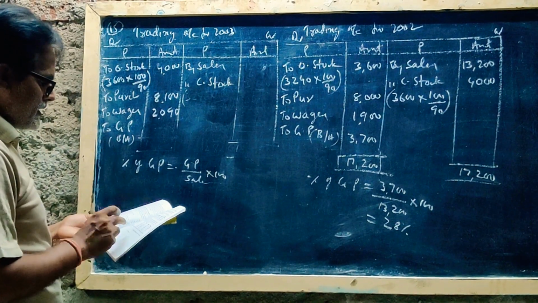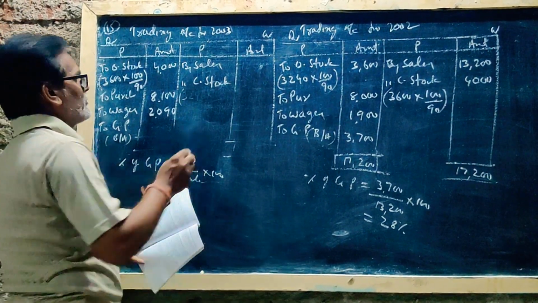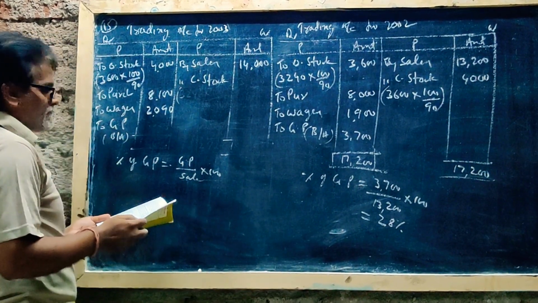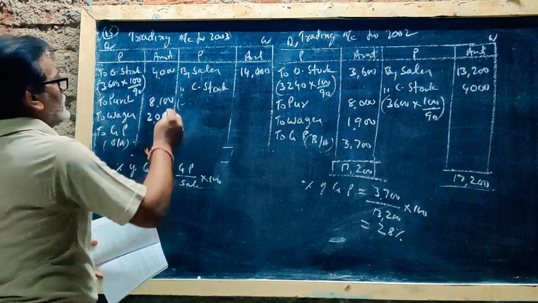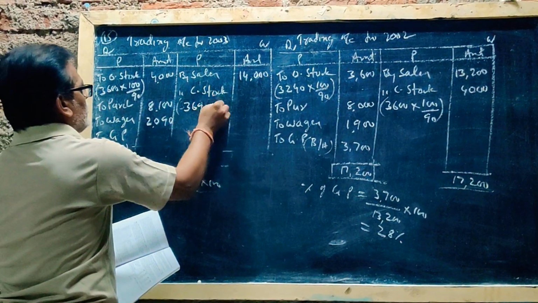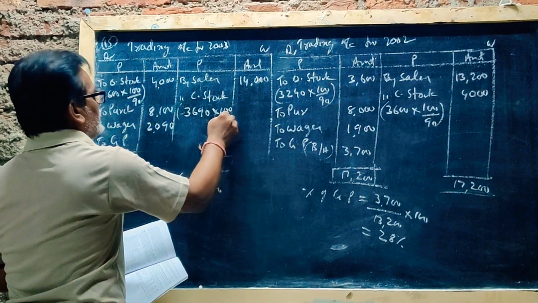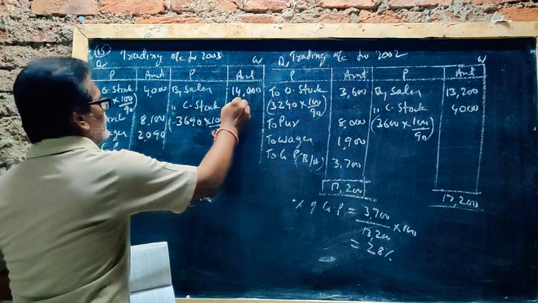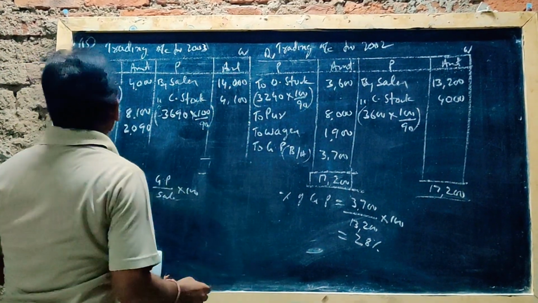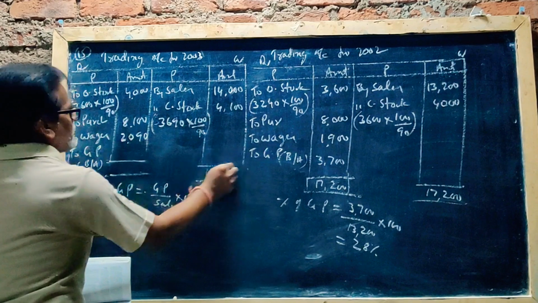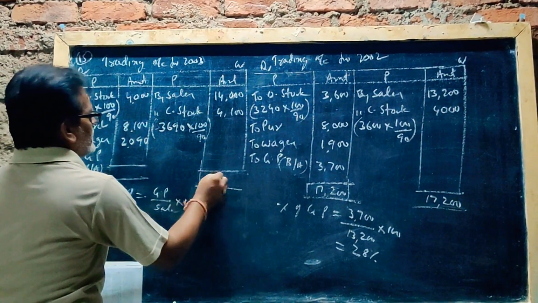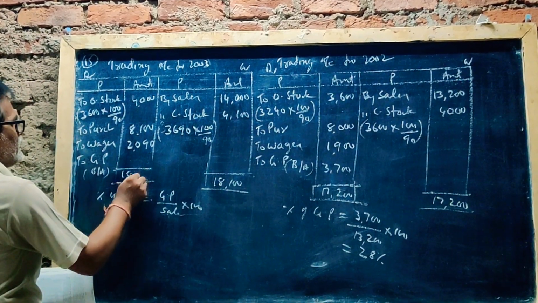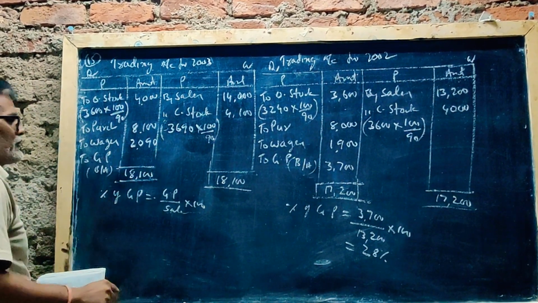Sales 14,000 rupees. Closing stock 3690 into 100 by 90. How much is this one? 4,100. Find the gross profit. First you find the total amount, 18,100. 18,100 minus these three amounts.